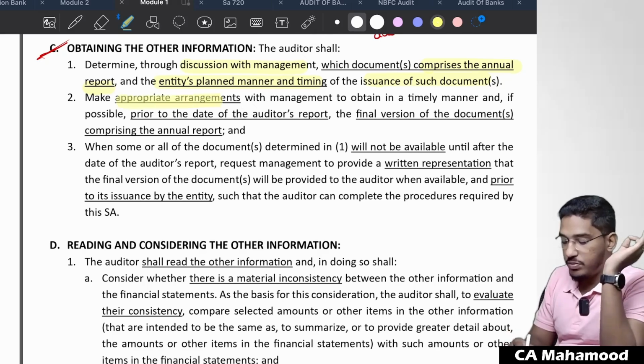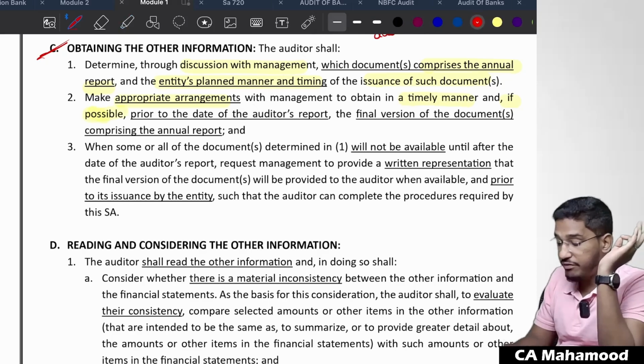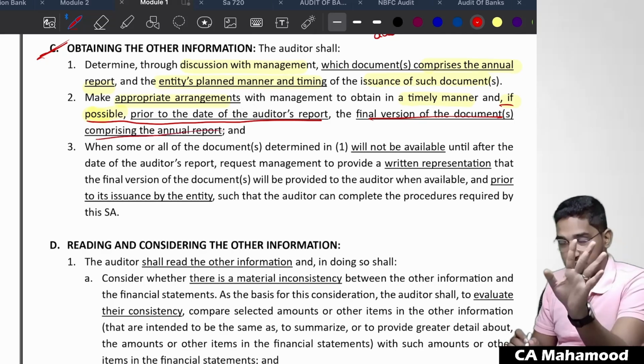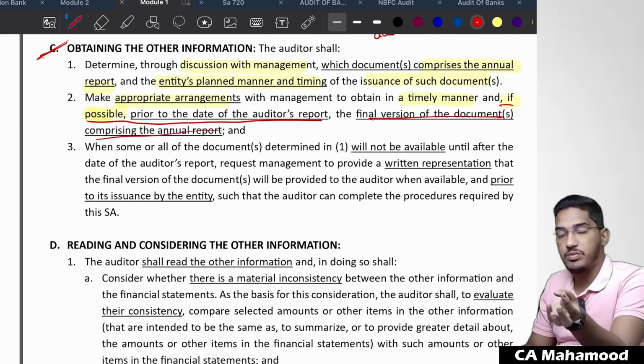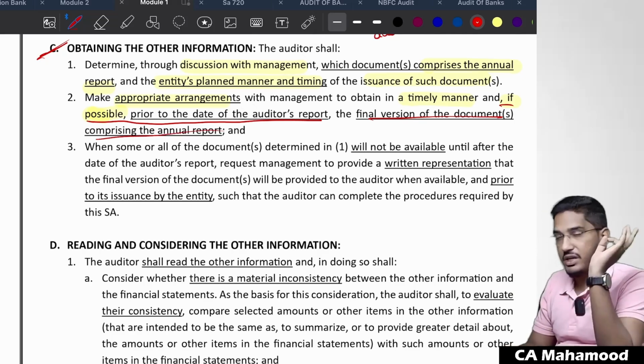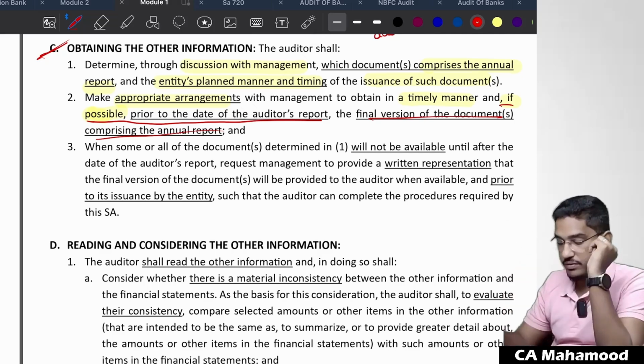Next one, make appropriate arrangements with the management to obtain in a timely manner and, if possible, see the phrase which they are using, if possible, prior to the date of the auditor's report, the final version of the documents comprising the annual report. It will not be possible in 90% of the cases. So that's why they use the phrase if possible. If the entire annual report is ready, get that final version even before the date of the auditor's report.